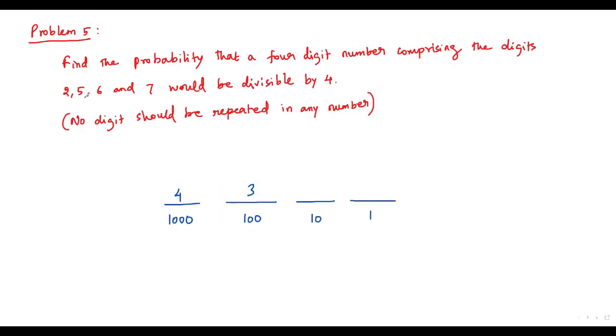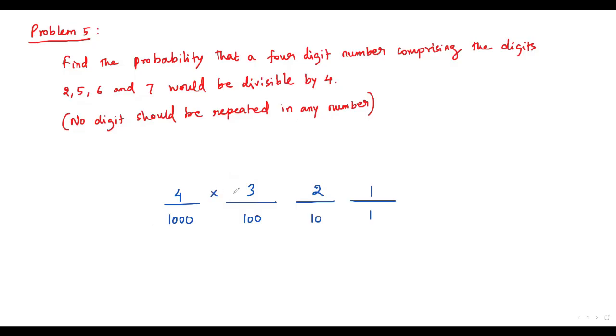So for thousands place, we have 4 options. That is, we can use one of these 4 digits. So we write 4 over here, and one of the digits is filled over here, and we have 3 remaining digits. So one of those 3 remaining digits can be filled in hundreds place. Now we have used 2 digits. Now we are left with 2 digits. So we have 2 options for tens place. Okay, one of them is filled over here. Now we have only one left that can be filled at the ones place.